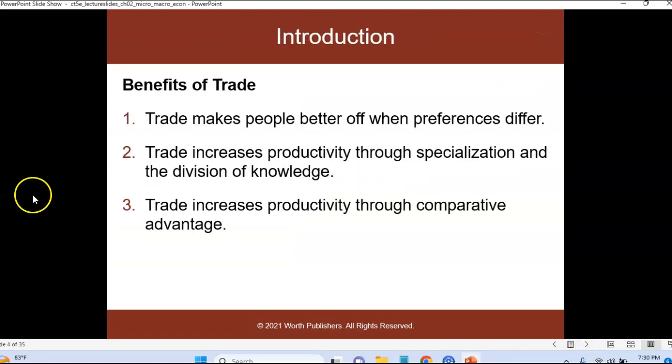We're going to be looking at Chapter 2, which is looking at introductions. When we look at the benefits of trade, trade makes everyone better off because people have various differences that help them look at things. When we look at trade, it increases the productivity through specialization and the division of labor. Trade increases productivity through some comparative advantage mechanisms that we look at.